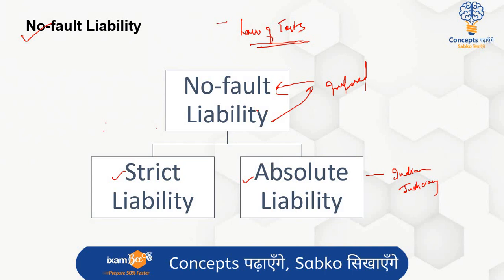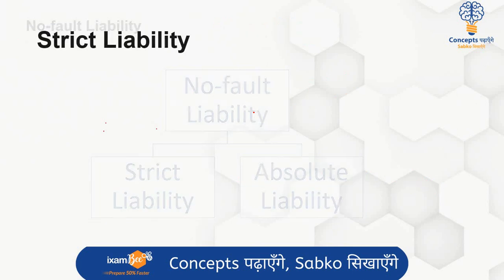In both the kinds of liabilities, there is no kind of direct intention on the part of the wrongdoer. The liability we are imposing on him is not due to any direct or concrete intention. Might be due to some kind of negligence on his part, that he did not take care in the manner he should have. He could not foresee certain circumstances. So his fault is not there actually, but the liability is so grave that he should have taken care of that particular thing. ये इस liability का logic है.